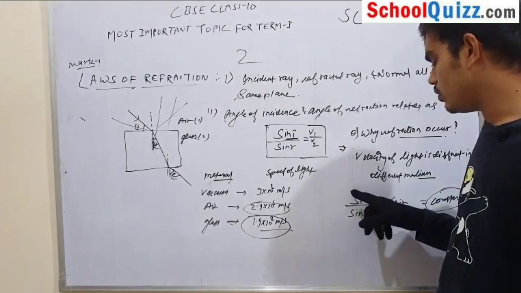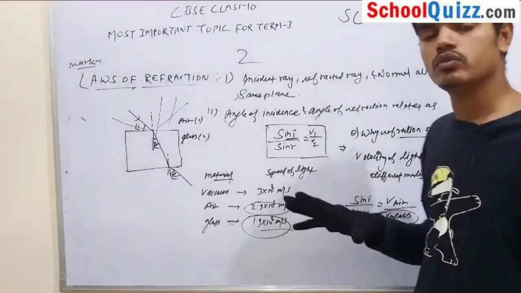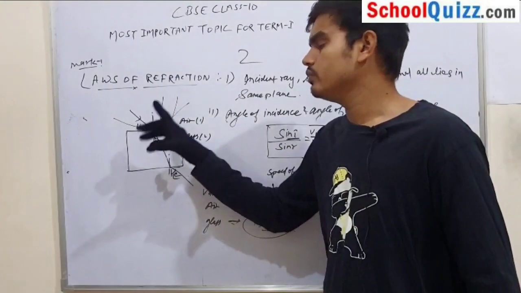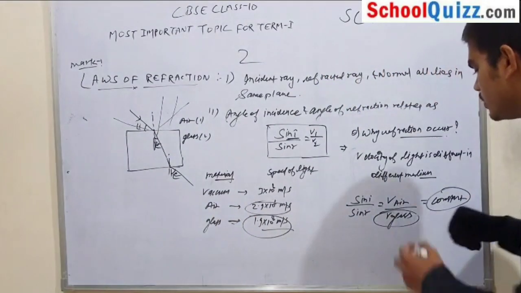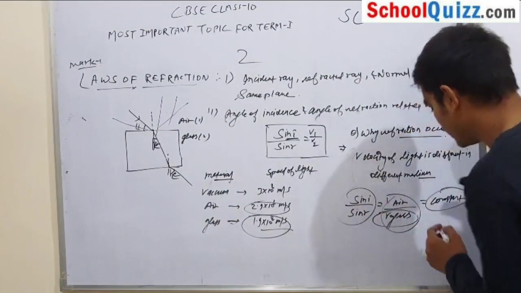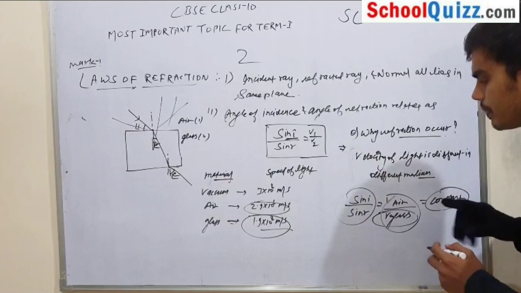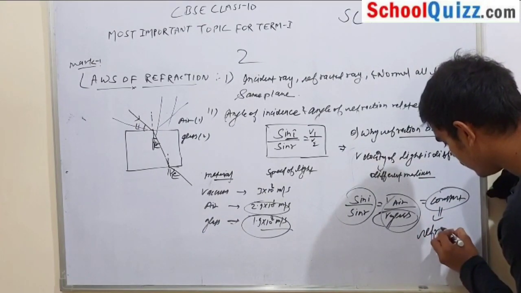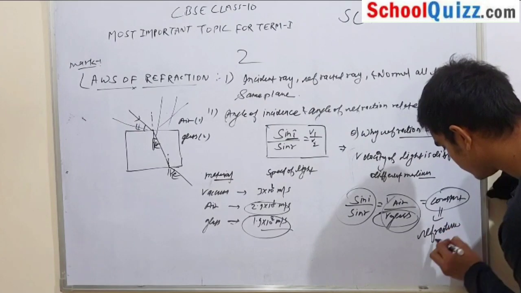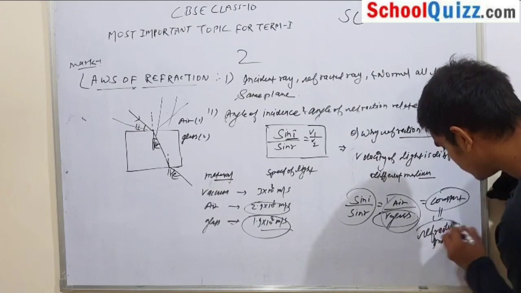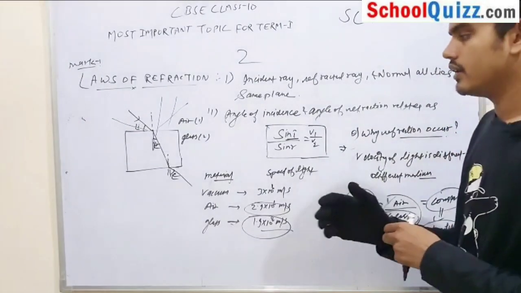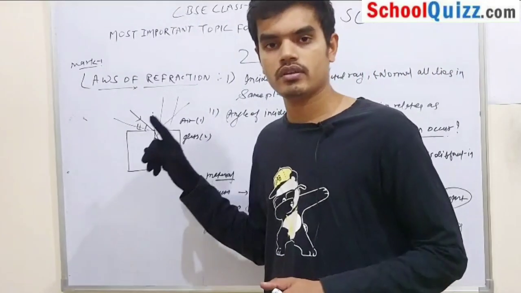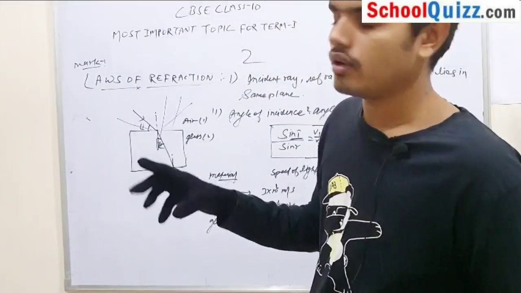If you change the angle of incidence or r, this value is independent of that value and it is always a constant, okay, and this constant is known as refractive index. Understand? Now this topic is finished and we are talking about refractive index.